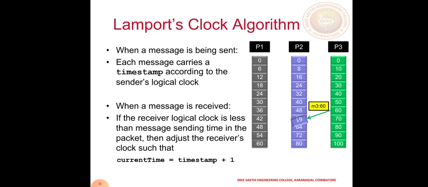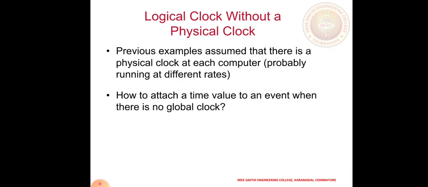How can we change it? From 60 to 61 we have to increase the P2 timing. Then all the remaining events are added, because the time is delayed, so that delay is added into P2. In the same way, this 54 is also increased to 70, and the upcoming event is also increased to 76. So the thing is, A should be less than B. Okay, that's it. If that does not happen, we have to modify it again.